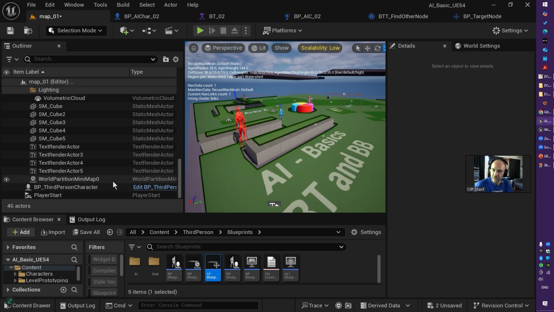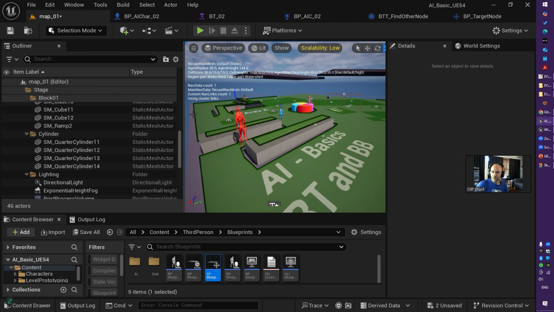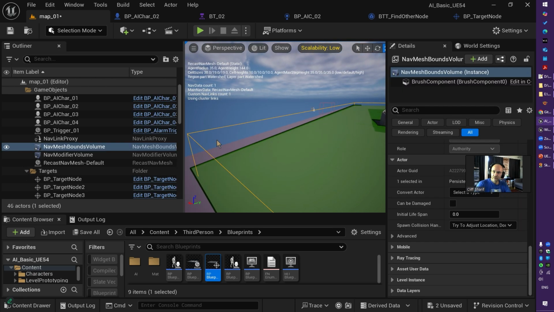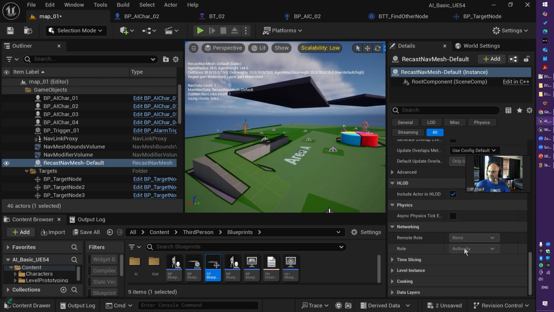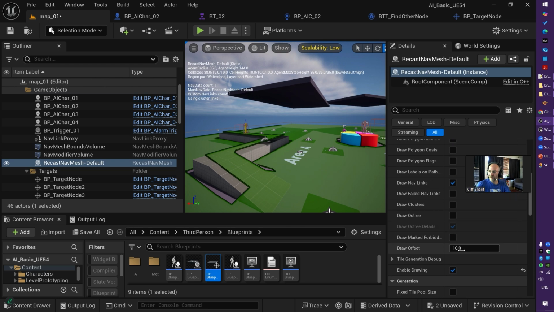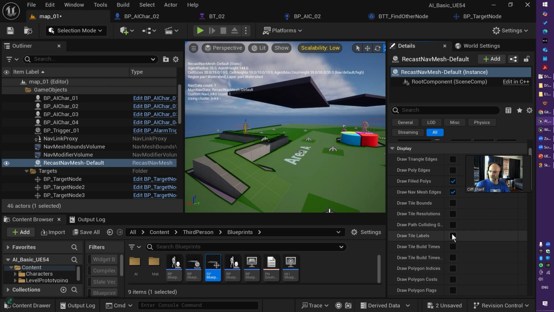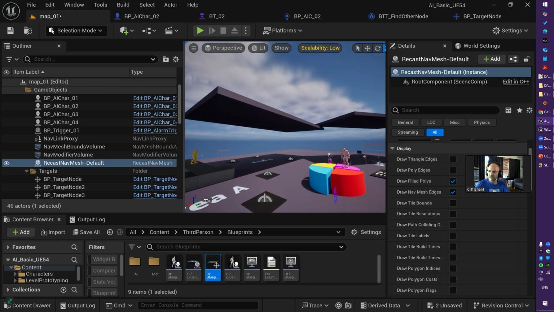How the nav mesh volume works is out of the scope of this video, but just keep in mind that when you drag and drop the nav mesh volume, you have a RecastNavMesh-Default, which is pretty useful for debugging the nav mesh. It gives you extra data on how the nav mesh is working, can put some graphical areas over it, put labels of how the AI is working, things like that. So this one is pretty useful. Anyway, let me press P again and remove the nav mesh.